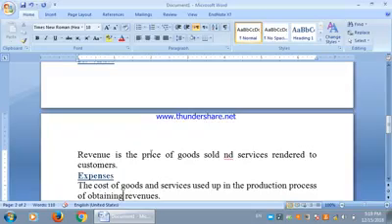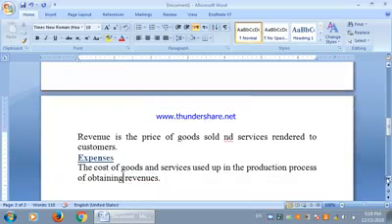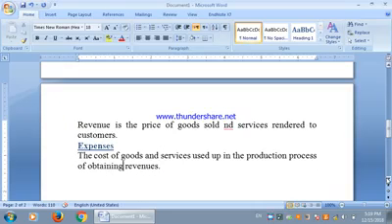And the last item of these accounting families is the expenses. The cost of goods and services used in the process of obtaining revenues, that is, all those costs of the goods and services which have been incurred in order to earn the revenue, will be treated as the expenses.